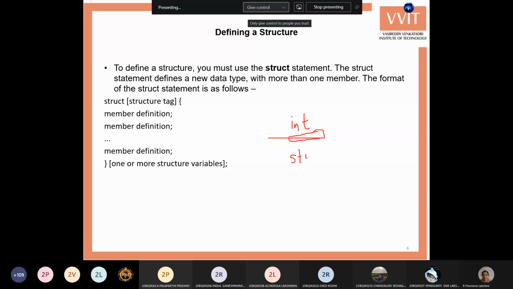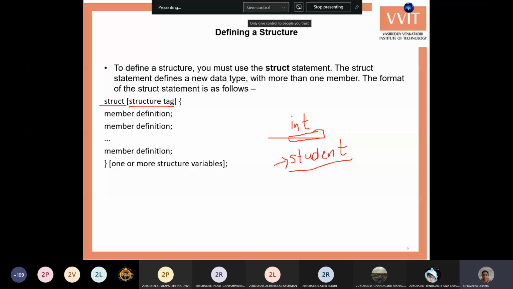You can use this as the name for your data type, which gives a brief explanation that you can store all the students' data into the student structure. This structure declaration starts with the struct keyword. This you cannot modify; the struct keyword must be used as it is, in small letters. Next, you give the structure tag, that is the name of the structure, and at the same time the name of the data type you are creating.